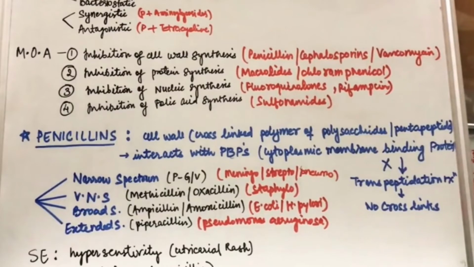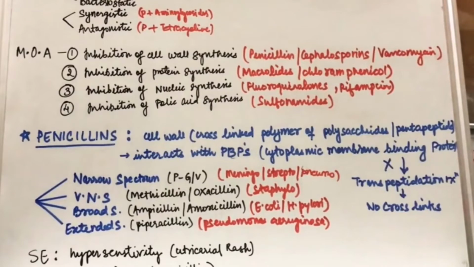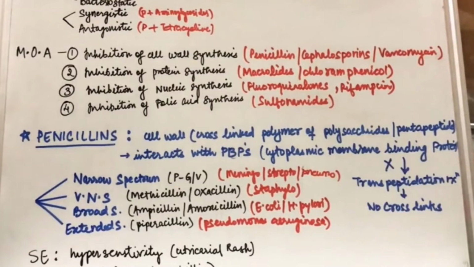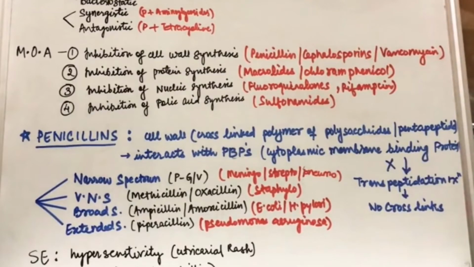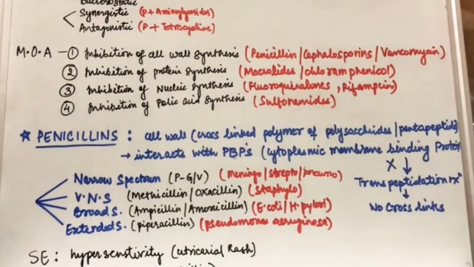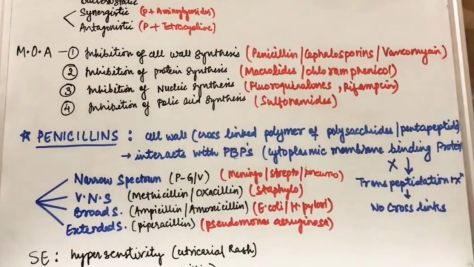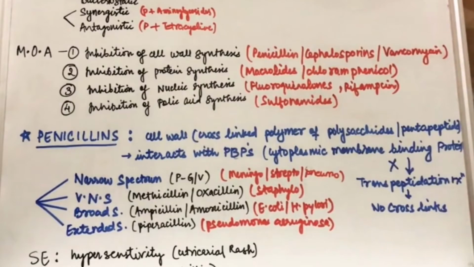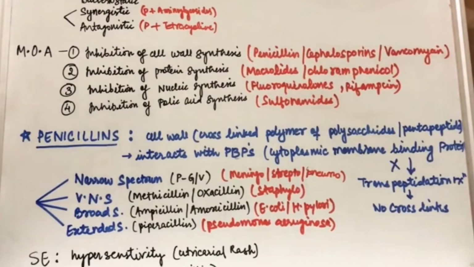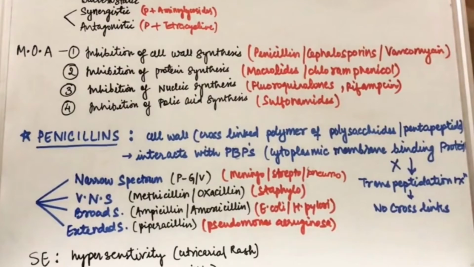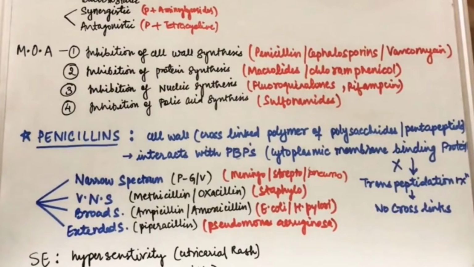Now coming towards the mechanism of action of antibiotics. It may be divided into four types. The first one is inhibition of cell wall synthesis, and the classes of antibiotics include penicillin, cephalosporin, carbapenem, monobactam, and vancomycin. The second is inhibition of protein synthesis, which includes macrolides, chloramphenicol, aminoglycosides, and tetracyclines. The third one is inhibition of nucleic acid synthesis, which is fluoroquinolones and rifampicin. The fourth one is inhibition of folic acid synthesis, which is sulfonamides.